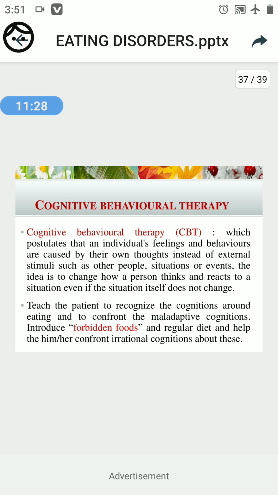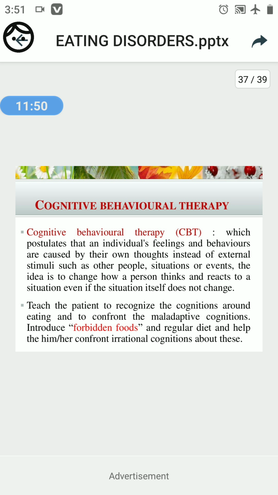And the next one is cognitive behavior therapy. CBT, or cognitive behavioral therapy, postulates that an individual's feelings and behavior are caused by their own thoughts instead of external stimuli such as other people, situations, or events.